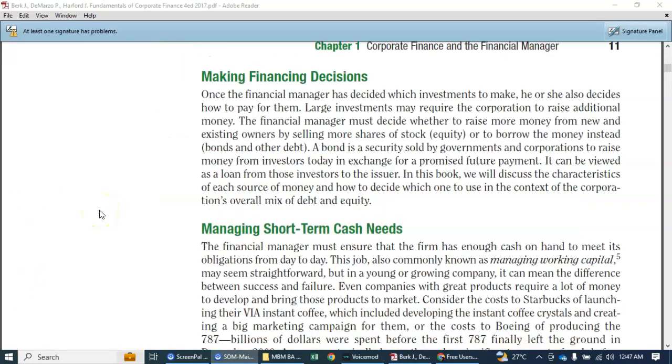Once there is a particular project where to invest the money, sometimes there's a need for more money in order to finance the project. So financing decisions will also affect the value of the firm, depending upon the source of the additional money to be obtained. It could be from stocks, or it could be from bonds. That's another decision that has an impact on the value of the existing shares of stocks that are held by the shareholders.